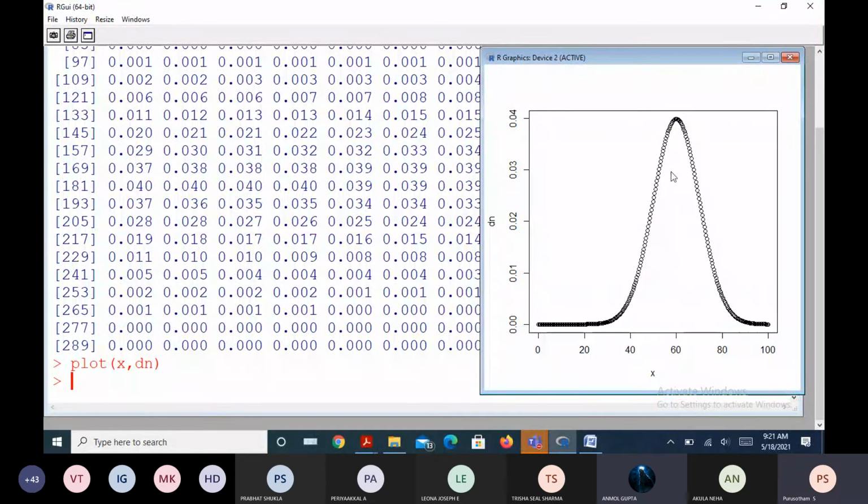As you said, it is symmetric, but by looking at the graph, it seems that the lower tail is longer than the upper tail. What would be the reason? Is it giving any indication that the data is skewed? Yes, sir.